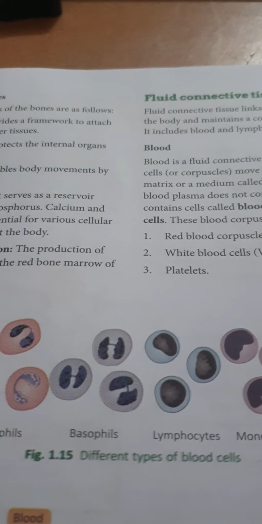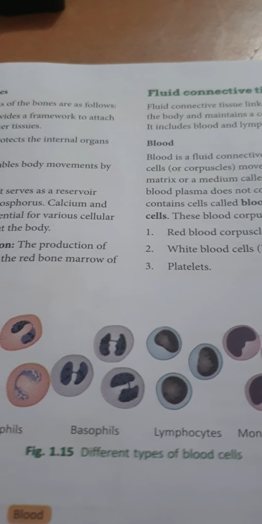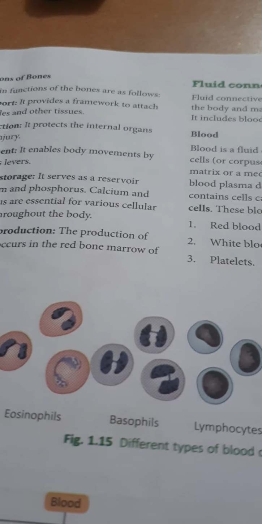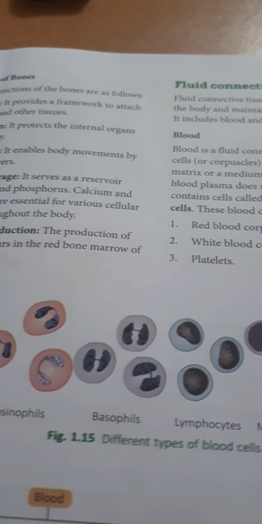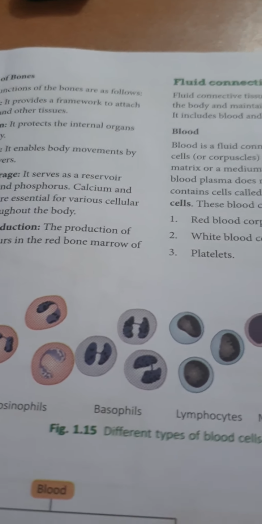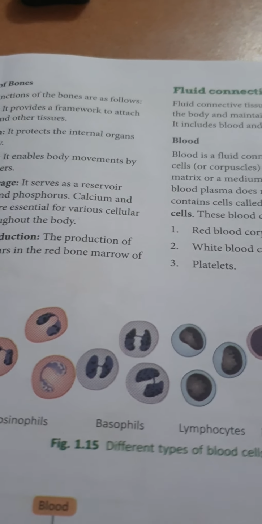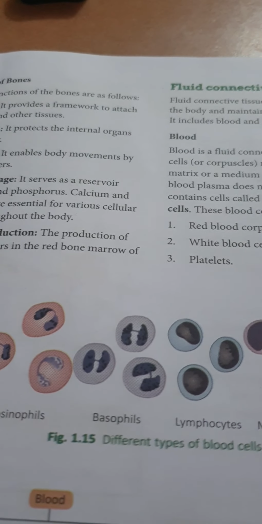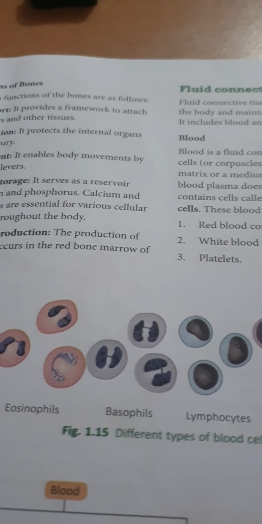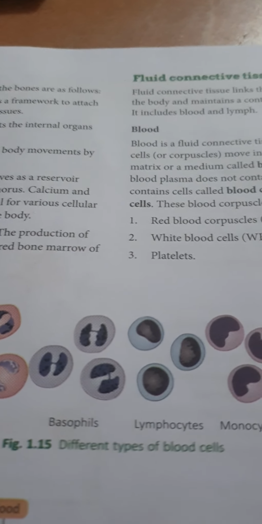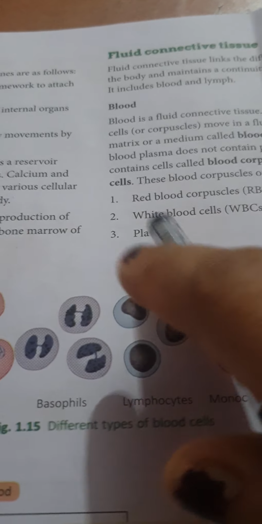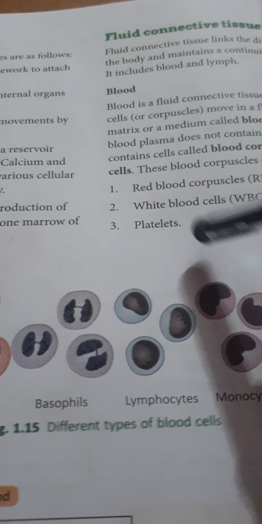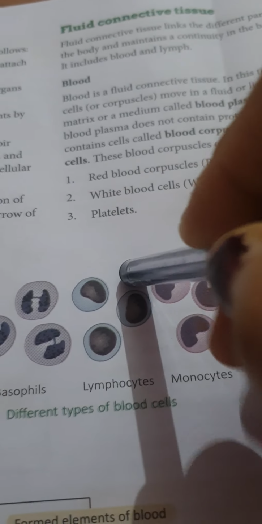Foreign means outer things, the things which come from the environment, or from the food habit, or from our daily routine, which enter the body and are very harmful for our body, and are dealt with by the WBC only. While the blood platelets are responsible for clotting of blood. So these three types have their three different functions.